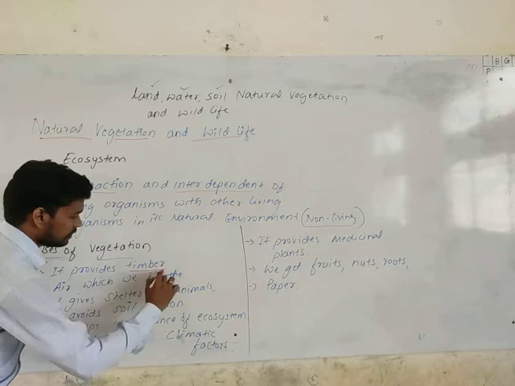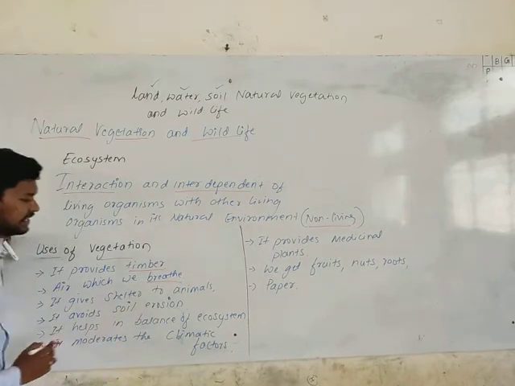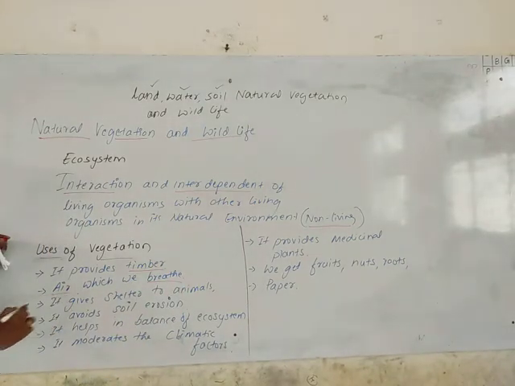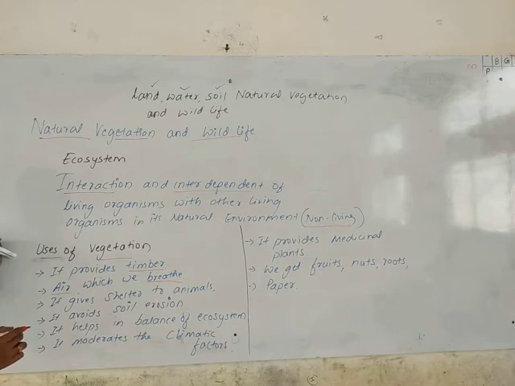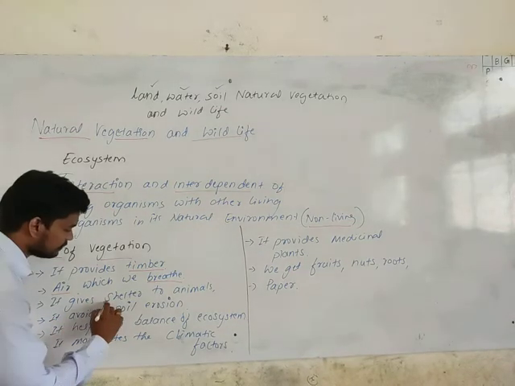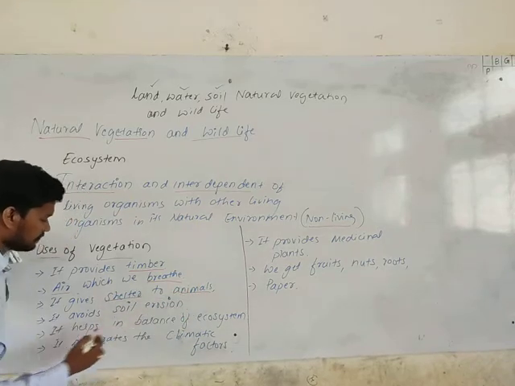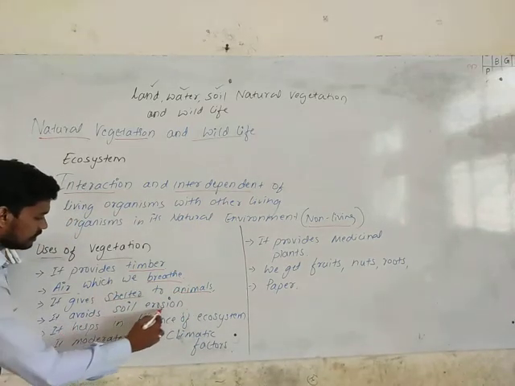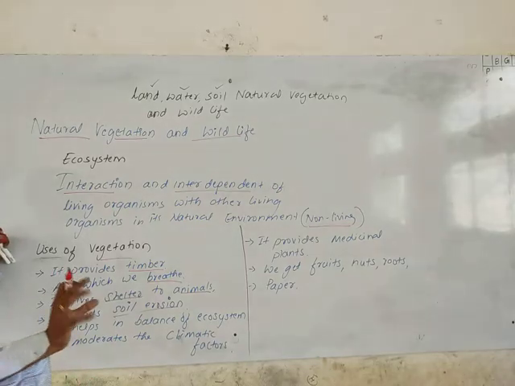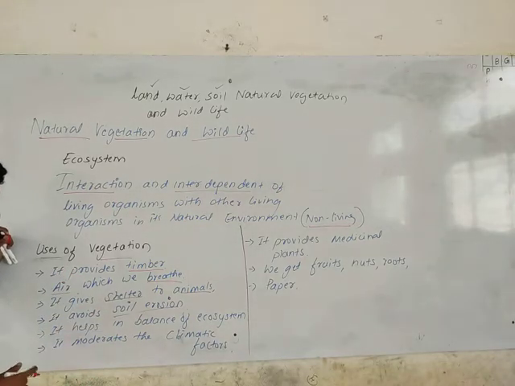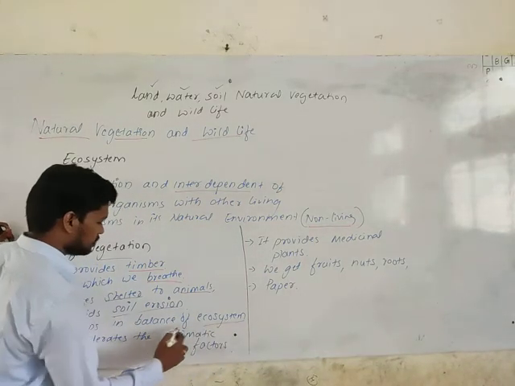So it provides timber and we get the air which we breathe. It's a main and basic thing which it provides to us, and it gives shelter to the animals, and it avoids soil erosion. That means it protects the soil, and it helps in balancing the ecosystem.